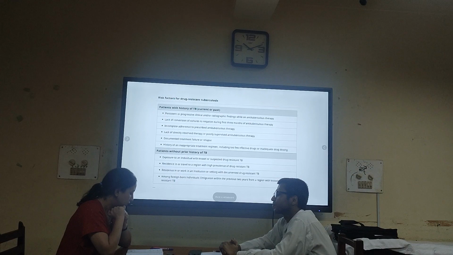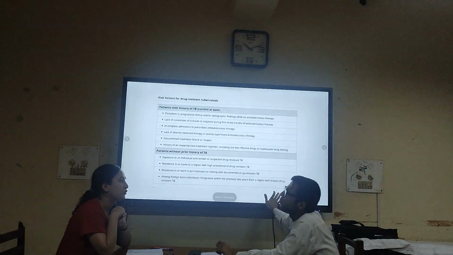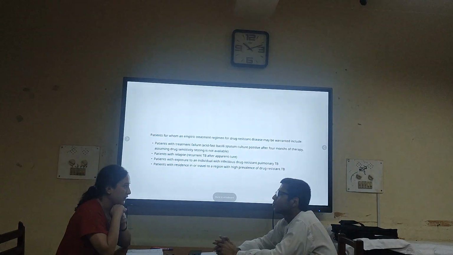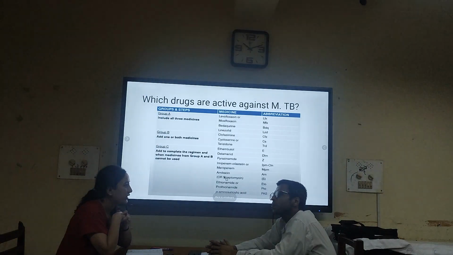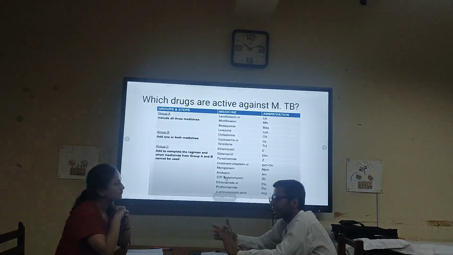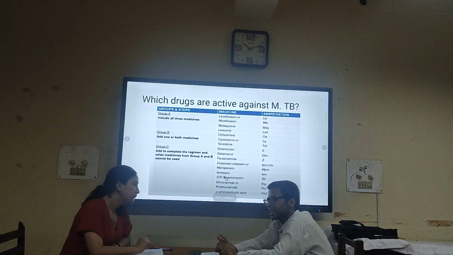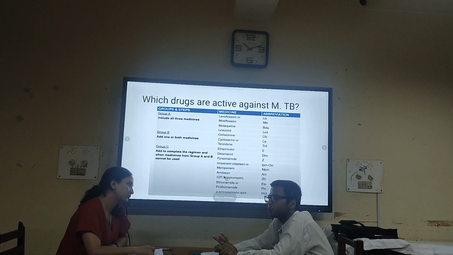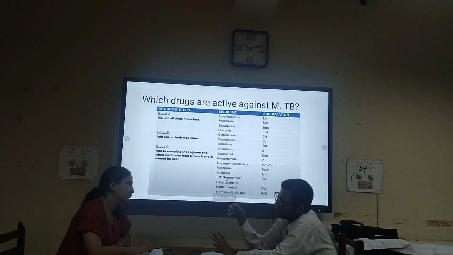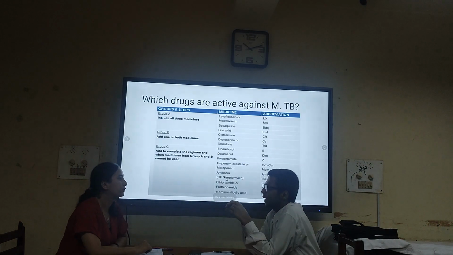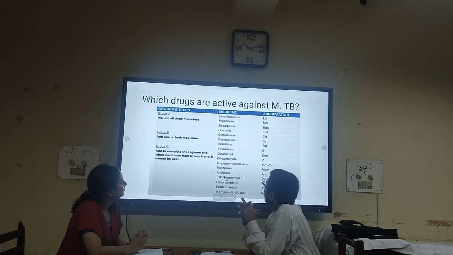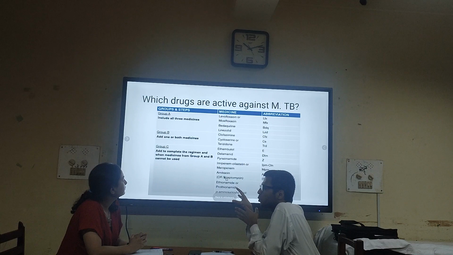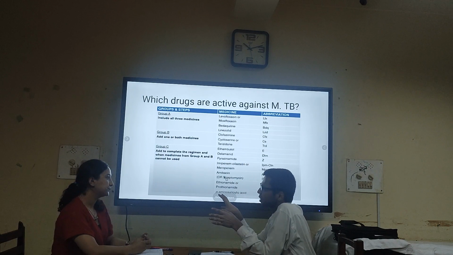Yes. So there are different groups of anti-tuberculosis drugs for drug-resistant tuberculosis that have been provided by WHO. So could you please classify? Yes. Regarding the classification given by WHO, they have classified into Group A, Group B, Group C, and they have classified based on susceptibility pattern. Like bedaquiline, linezolid, or fluoroquinolones, these drugs the TB bacilli are highly susceptible to. That's why they are kept in Group A.